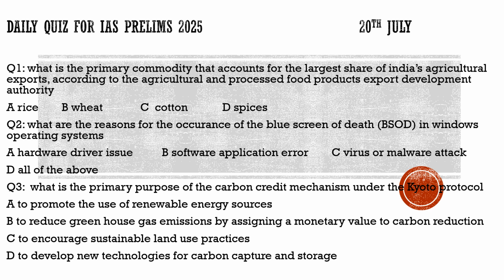With that respect, we have this question: what is the primary purpose of the carbon credit mechanism under the Kyoto Protocol? Is it to promote the use of renewable energy resources? No, it is not the primary purpose. Is it to reduce greenhouse gas emissions by assigning a monetary value to carbon reduction? 100% option B is correct. Option C, is it to encourage sustainable land use practices? Not at all. Is it to develop new technologies for carbon capture and storage? Not at all. So for question number 3, the primary purpose of the carbon credit mechanism under the Kyoto Protocol is to reduce greenhouse gas emissions by assigning a monetary value to carbon reduction.